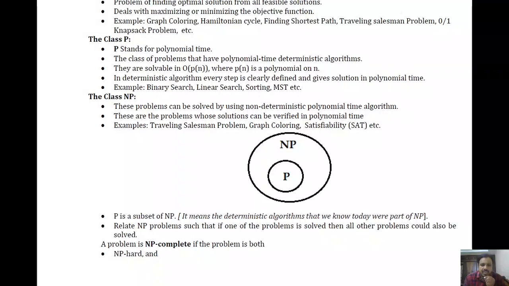Such relations we have to establish in the NP class problems. That is the most important point with respect to NP class problems. We will also see in our further discussion how we are going to establish the relation, so that solving one particular problem will give the solution for another problem, right?